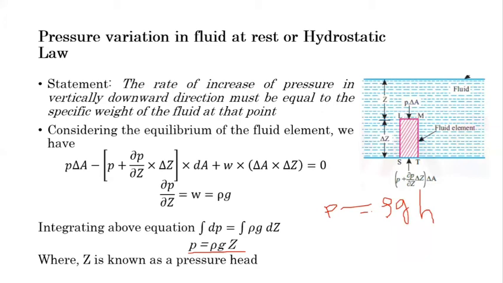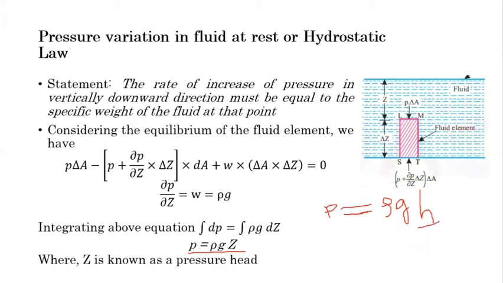Instead of Z, H is widely used for practical purposes because H is generally considered as a height. So in this equation, the unit of P, the intensity of pressure, is Newton per meter square, rho is the density or mass density in kg per meter cube, g is the gravitational acceleration, and H is in meters.